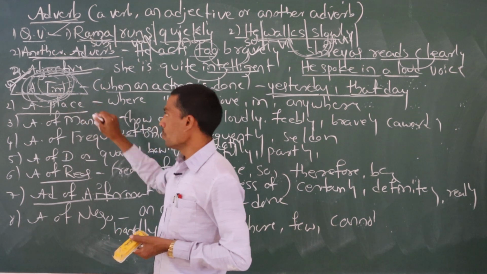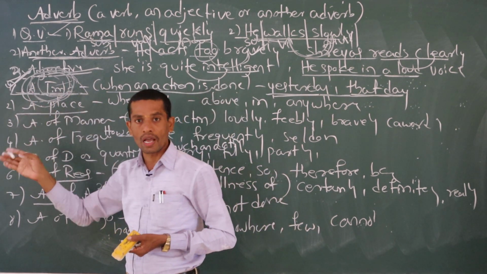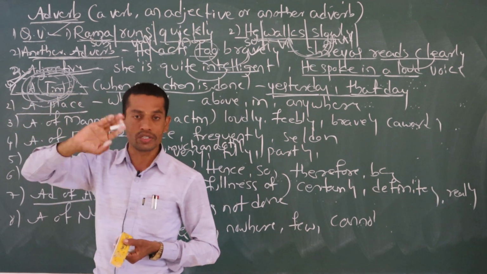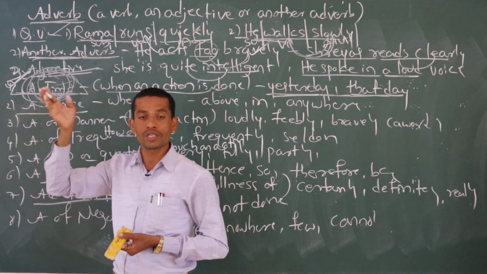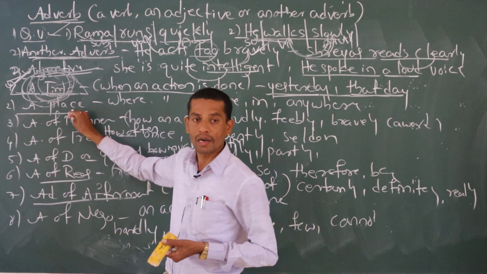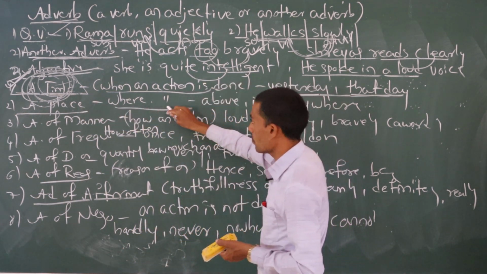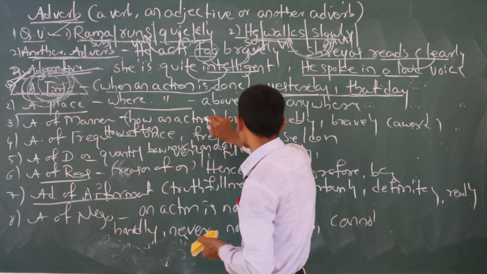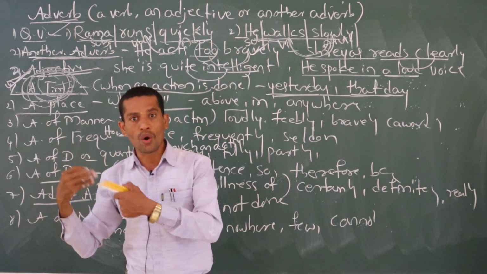Next we come to adverb of place. This is the opposite of adverb of time. Adverb of time talks about when an action is done, and adverb of place talks about where an action is done. Here timing, here place. Examples: above, in, anywhere, here, there, out, inside or outside.